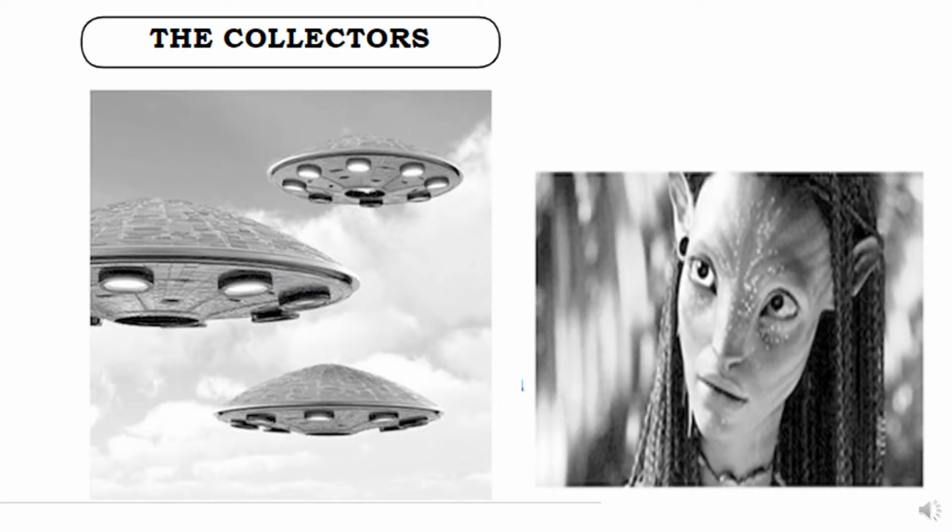Here, children, in this slide you can see two pictures given to your left and to your right. The one on the left looks like an object and the other one to the right looks like some being. Can you guess what this is and who he or she is? I think most of you might have guessed it. To the left, it is a spaceship which carries aliens, and to the right, it is someone who looks like a human being, that is, an alien which can take any kind of form. Yes? Okay.